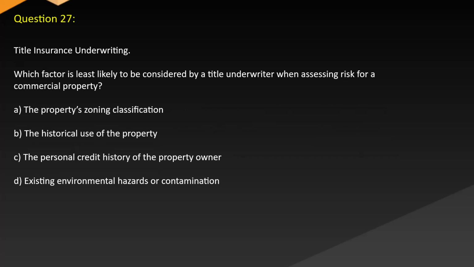Question 27. Title insurance underwriting. Which factor is least likely to be considered by a title underwriter when assessing risk for a commercial property? A, the property's zoning classification. B, the historical use of the property. C, the personal credit history of the property owner. D, existing environmental hazards or contamination.